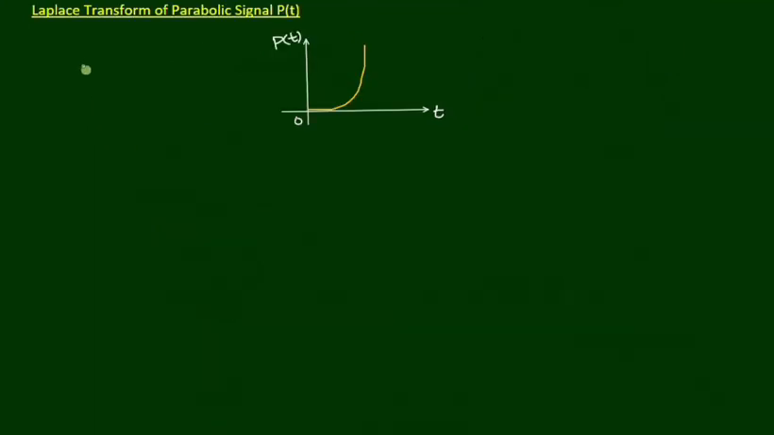The second one is the Laplace transform of the parabolic signal. It is represented graphically here. For t greater than 0, its value is t square, and for t less than 0, its value is 0. So we define this function as p of t equals t square when t is greater than or equal to 0, and its value is 0 when t is less than 0.